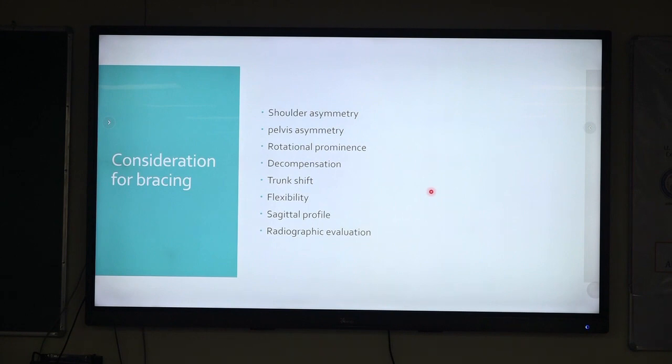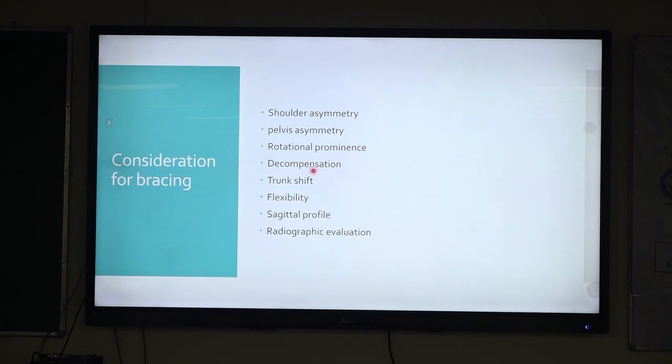Then we check if any rotational prominence is there, and if decompensation is there. Decompensation is when you drop a plumb line from the C7 vertebra, and you have to see whether that plumb line is falling in the intergluteal cleft or not. Normally, a deviation of 1 to 2 centimeters is acceptable. Anything above that, we say that the scoliosis is decompensated.